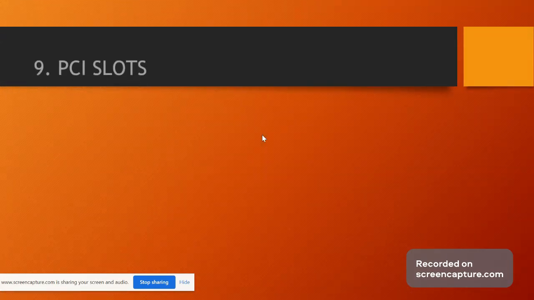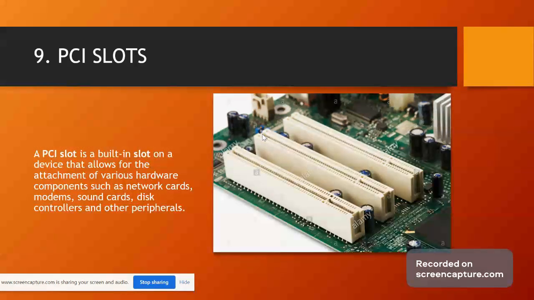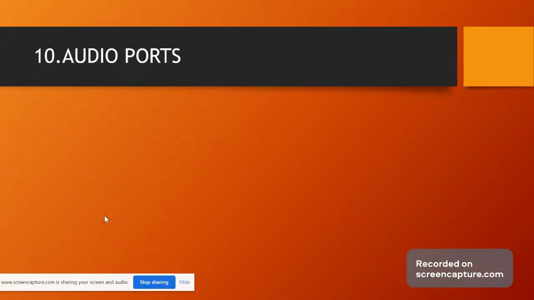So PCI slots. For connecting various components like the GPU, there are PCI slots in the motherboard. A PCI slot is a built-in slot on a device that allows for the attachment of various hardware components such as network cards, modems, sound cards, disk controllers, and other peripherals. So basically, we use it for the GPU and other graphics cards.